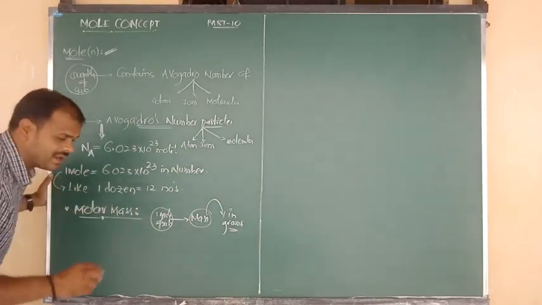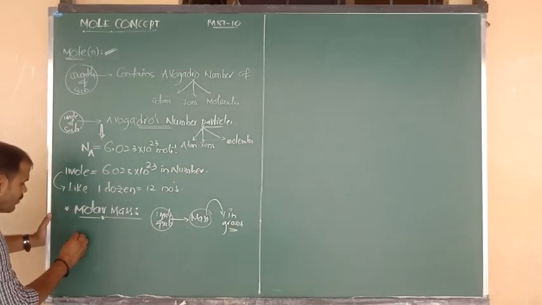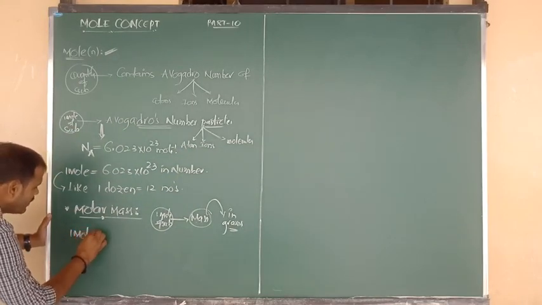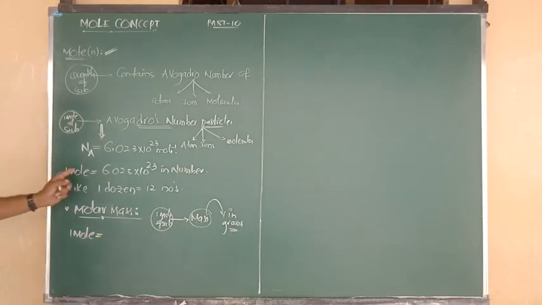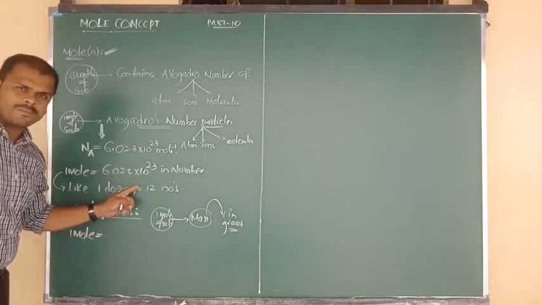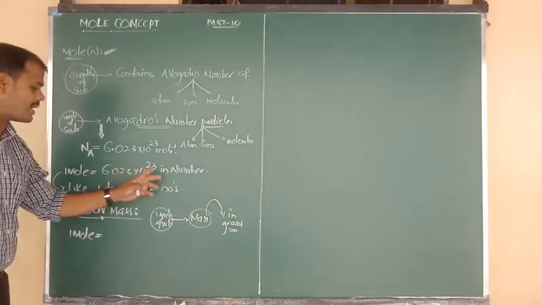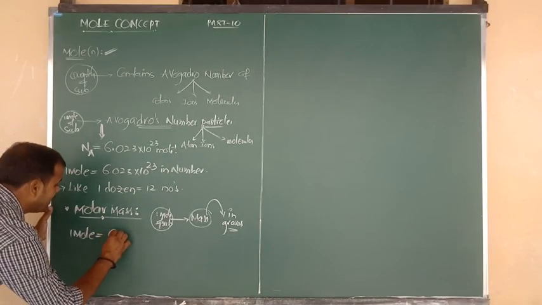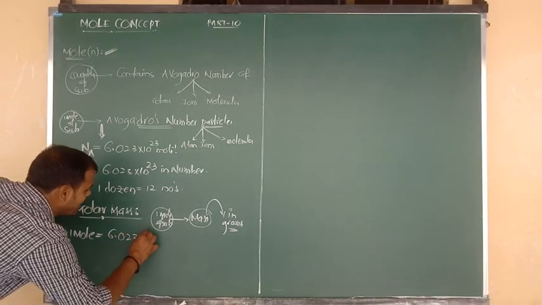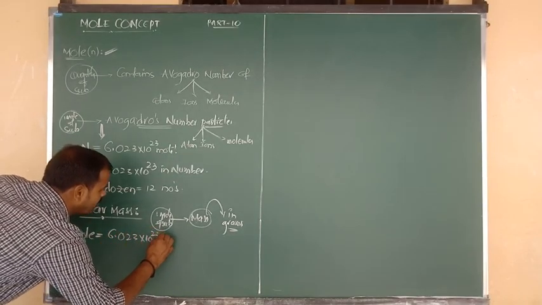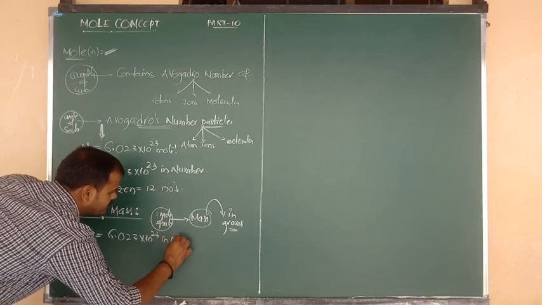Right, let me consider one example. First, suppose I want to say 1 mole. So 1 mole of a substance means it contains a fixed number of particles. How many? Avogadro's number. So Avogadro's number is equal to 6.023 into 10 to the power of 23 in number.